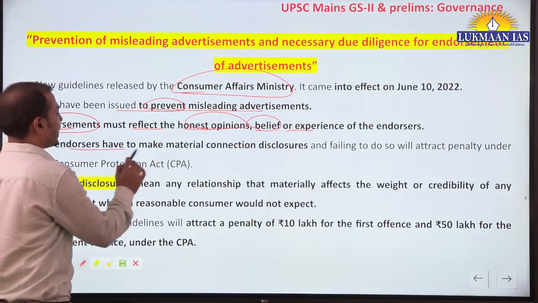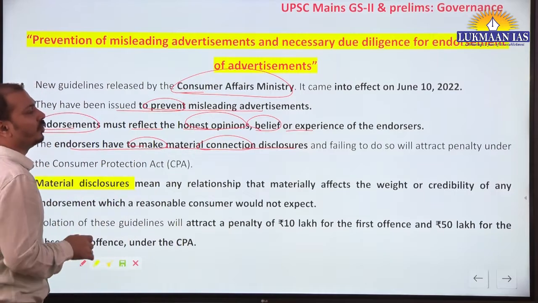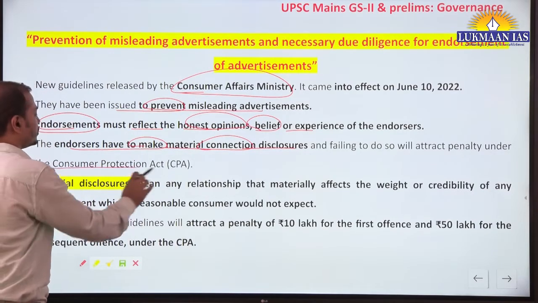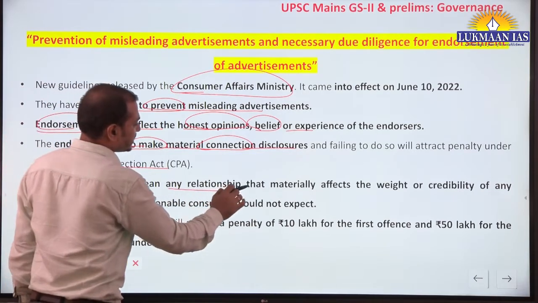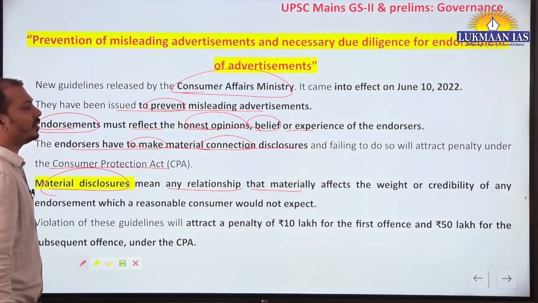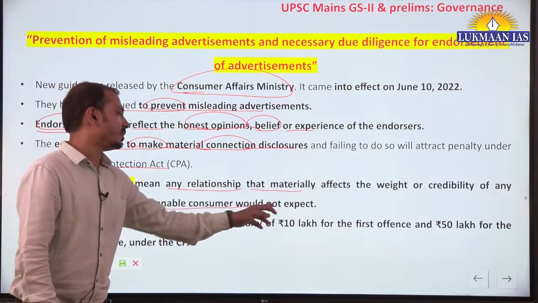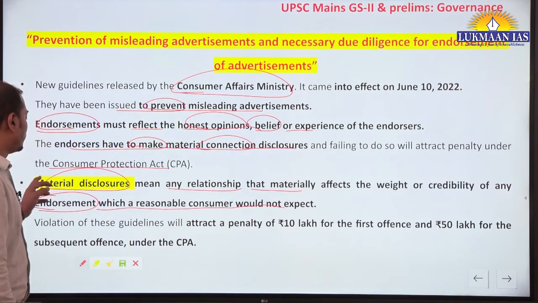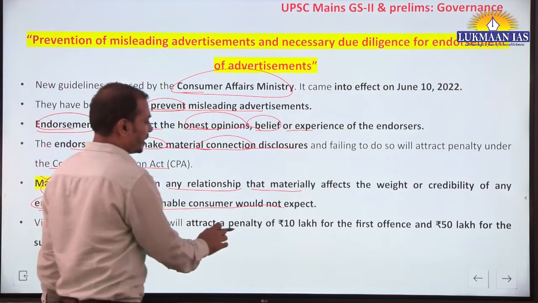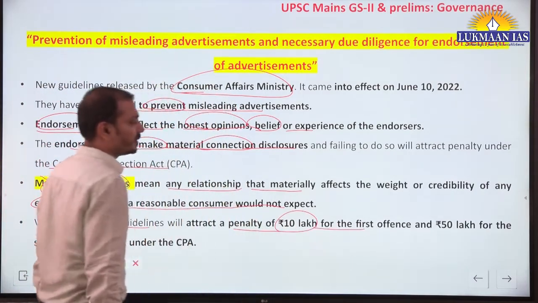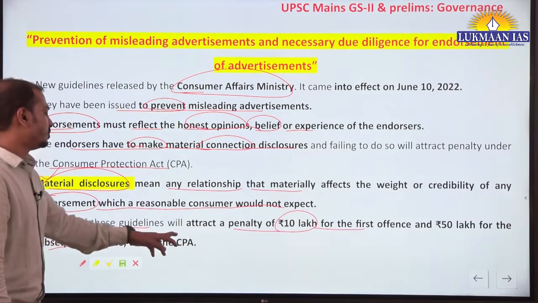Okay, endorsers have to make material connection disclosures, and failing to do so will attract penalty under the Consumer Protection Act. The material disclosure means any relationship that materially affects the weight or credibility of any endorsement which a reasonable consumer would not expect. So that is called as material disclosure. Violation of these guidelines will attract penalty of rupees 10 lakh for the first offence and rupees 50 lakh for the subsequent offence under Consumer Protection Act.